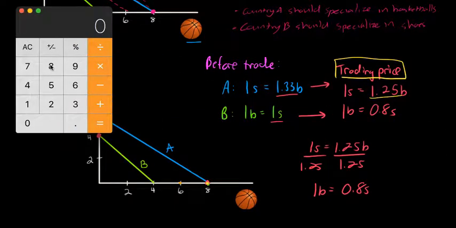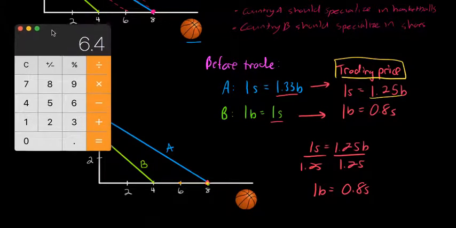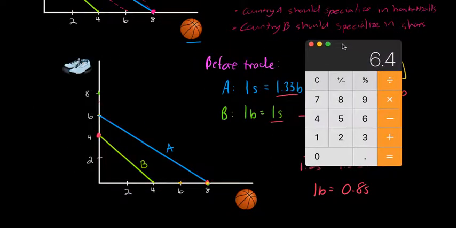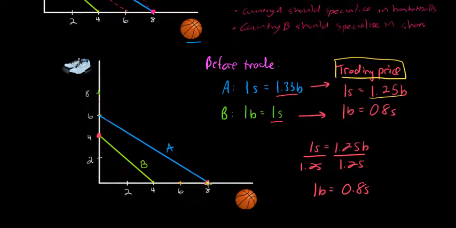Before trade, recall country A could produce 8 basketballs or 6 pairs of shoes, giving country A an opportunity cost of 1.33 basketballs per shoe. If we do the math now, country A can consume 8 basketballs, or divide that by 1.25, and that allows country A to consume up to 6.4 pairs of shoes if it chooses to trade all of its basketballs for shoes. So we can now show the new trading possibility line for country A. Country A can produce 8 basketballs or 6.4 pairs of shoes. It's going to be right up around here.